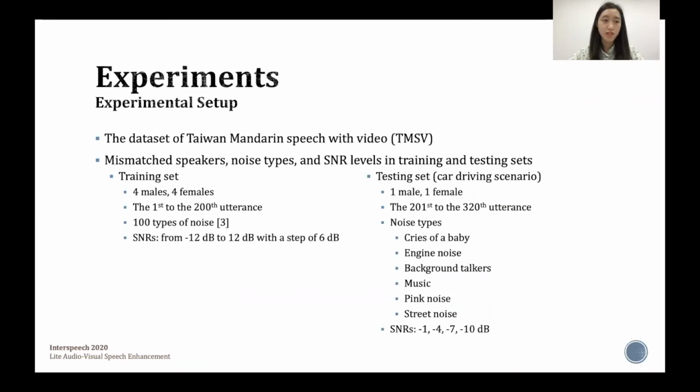These utterances were corrupted by 100 types of noise at 5 SNRs. The testing set consists of the 201st to 320th utterances from 1 male and 1 female, corrupted by 6 kinds of noise types at 4 SNRs to simulate a car driving scenario.